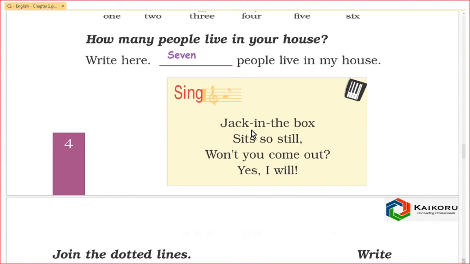Sing. Jack in the box sits so still. Won't you come out? Yes, I will.